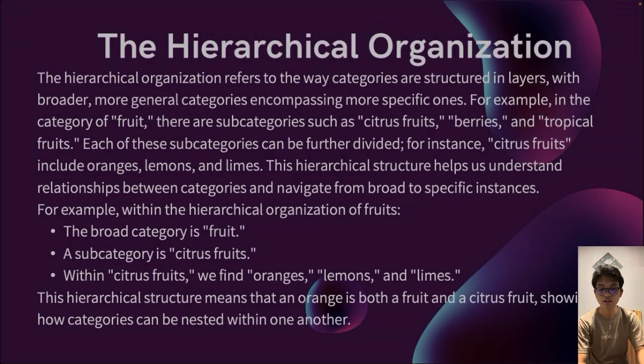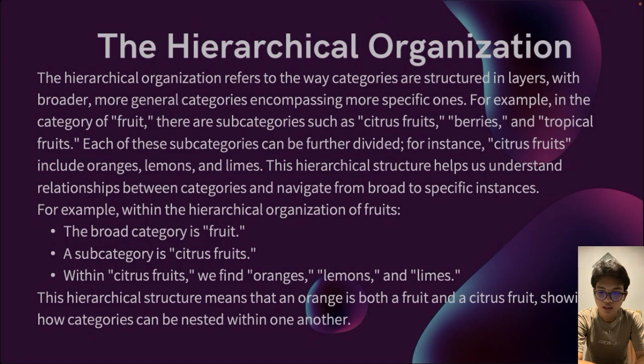Next, the hierarchical organization. Hierarchical organization refers to the way categories are structured in layers, with broader, more general categories encompassing more specific ones.